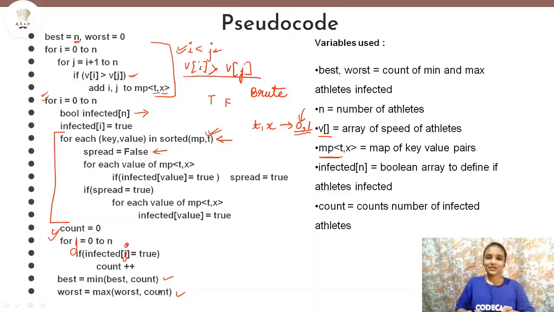So guys, this is our pseudocode, and you don't need to worry much about the time complexity, because we have a maximum of 5 athletes that can be given to us. So it is not a very huge number, although the time complexity here will be order of n square, order of n cube. Now let us go on to discussing the code, and then we will also submit it on the CodeChef IDE.